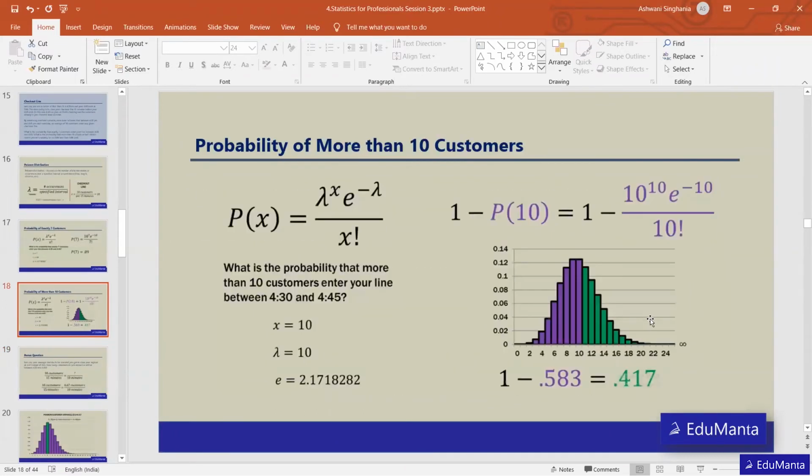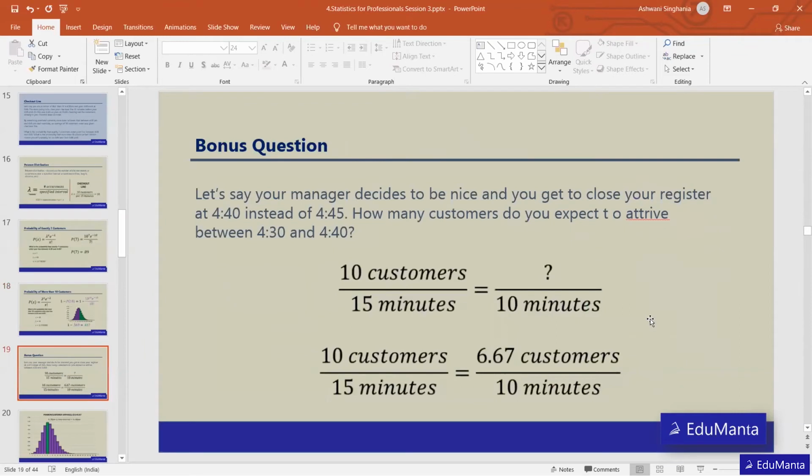There's a bonus question which I put, so if you want to, have a look. It asks: let's say your manager decides to be nice and you get to close your register at 4:40 instead of 4:45. How many customers do you expect to arrive between 4:30 and 4:40? Here the interval was 15 minutes, so what we need to do is reduce this interval to 10 minutes.